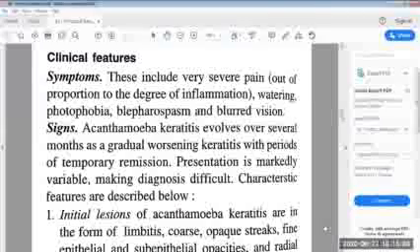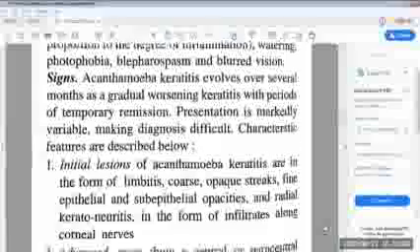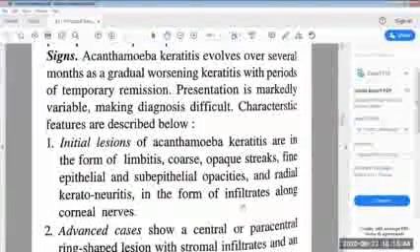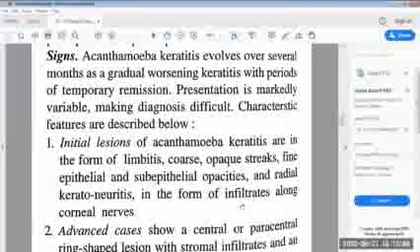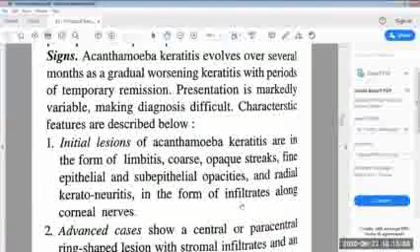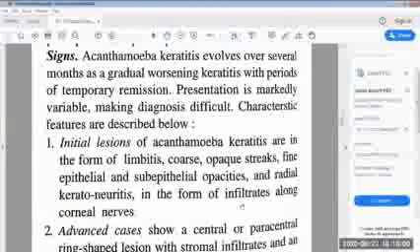Then come the signs of Acanthamoeba keratitis. It evolves over several months as a gradually worsening keratitis with periods of temporary remission. Presentation is markedly variable, making diagnosis difficult.